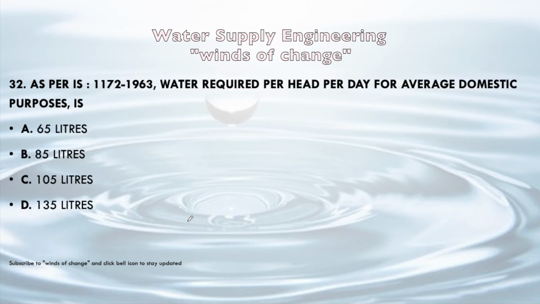Next, as per IS 1172/1963, water required per head per day for average domestic purposes. So we have already seen this IS code in the beginning of this video. We all should go through this IS code once in our engineering life. The water required per day for average domestic purpose, which is 135 liters. Okay, answer D will be the correct answer.